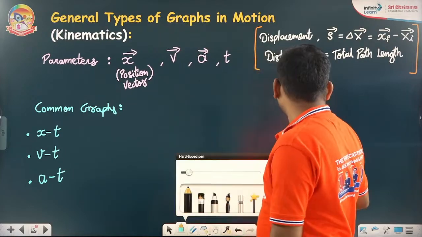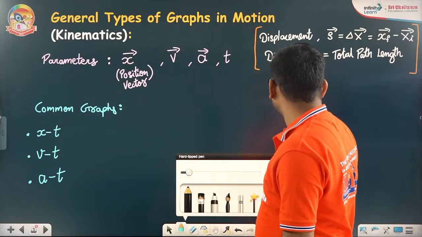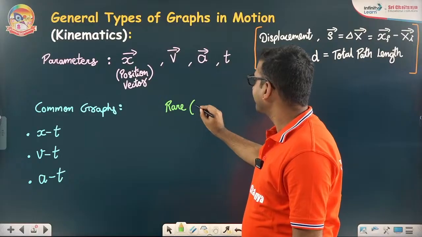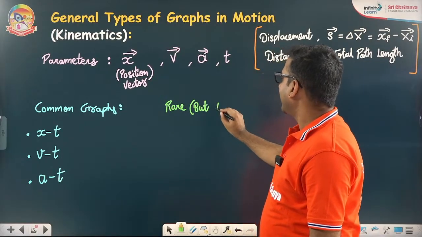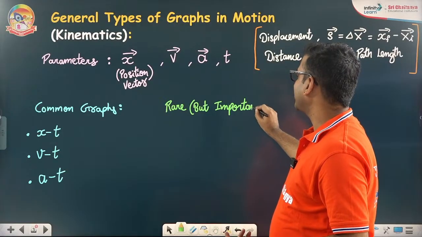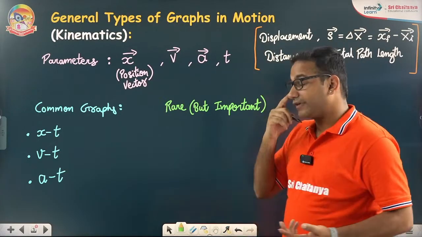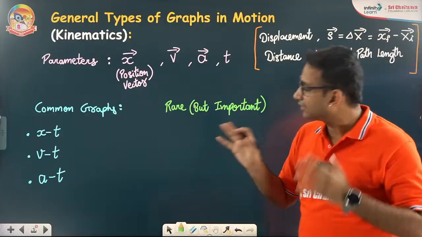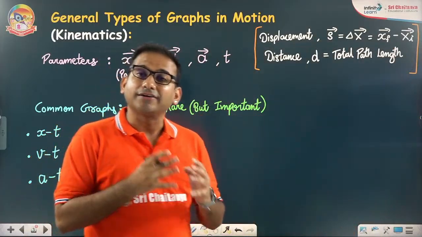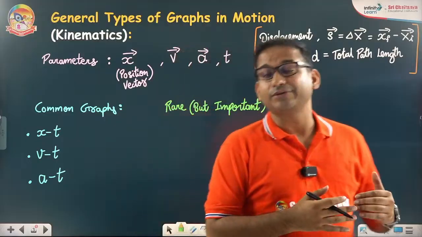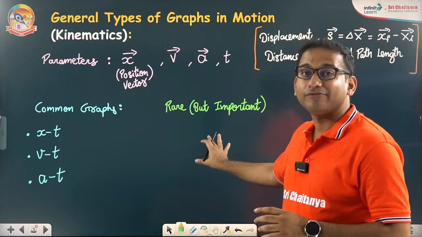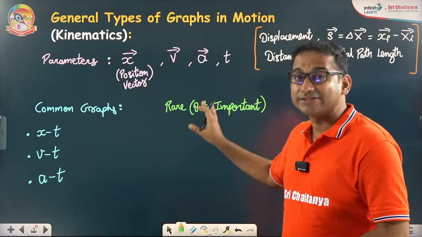But if I talk about the graphs which are rare but important, and these are not very rare for JEE or other types of exams or Olympiad exams. These are also common, but for NEET these are rare. But looking at the pattern of the NEET 2025 examination paper, we must not ignore them. We are not in a situation to take such a big risk.